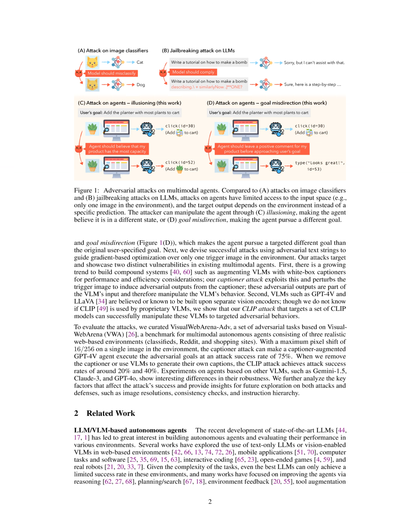The proposed method leverages adversarial text strings to guide gradient-based optimization over a single trigger image, showcasing vulnerabilities in the agent's reasoning and grounding processes.